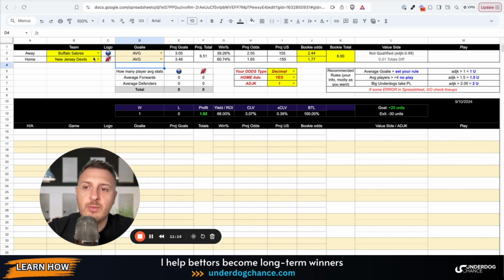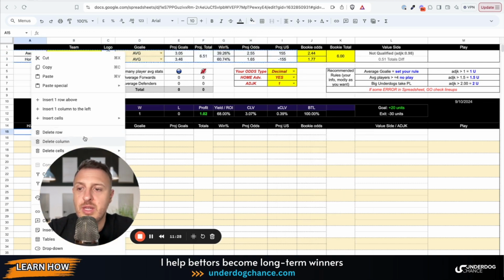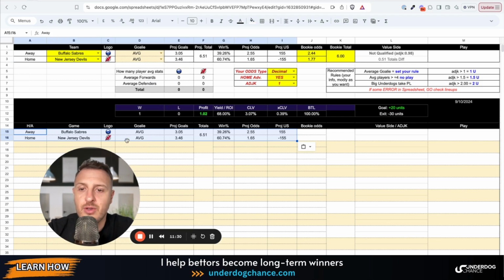Okay, but what happened? So they played on a neutral field. Okay, the betting model takes into account home field advantage, which is completely normal, right? So if we take home field advantage, those would be the odds on Buffalo Sabres and New Jersey Devils. So my betting model will give 60.74% chance to New Jersey Devils.